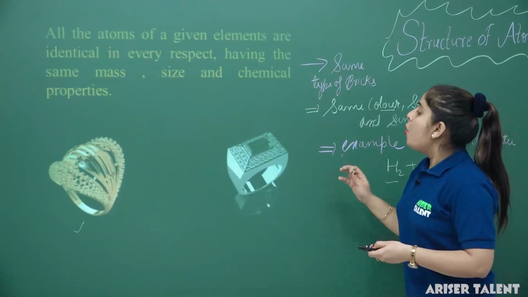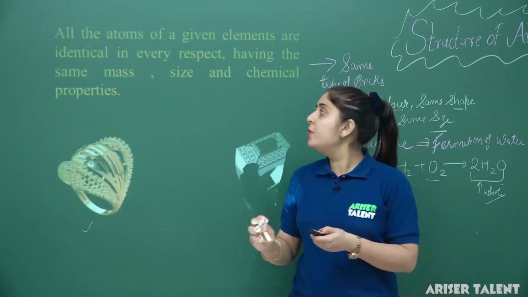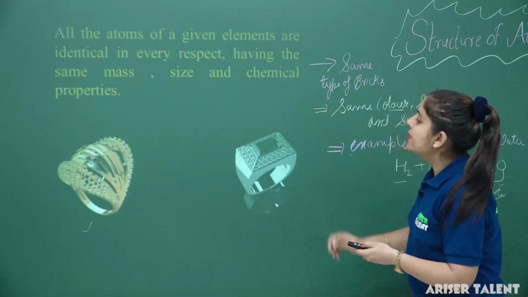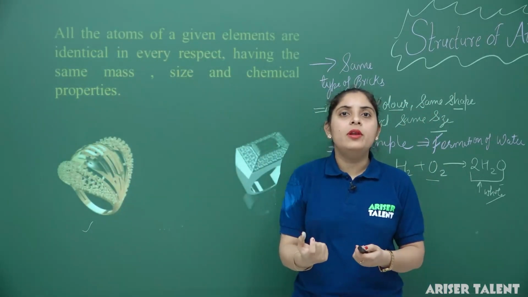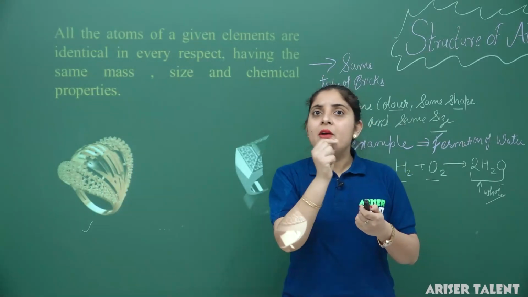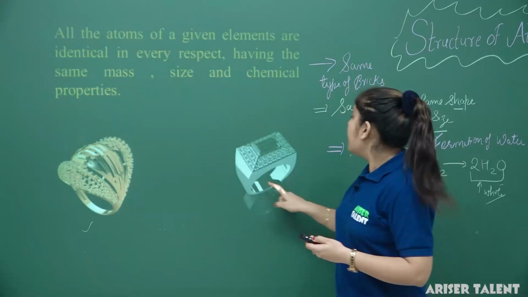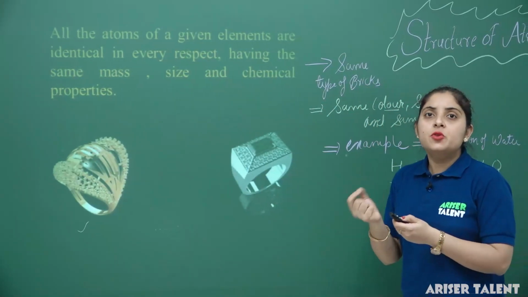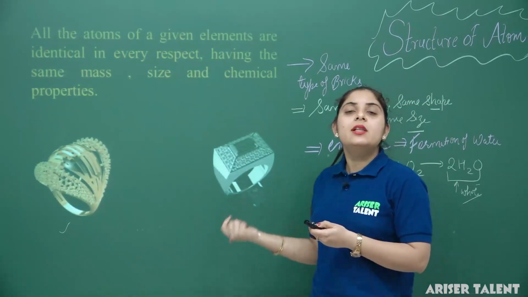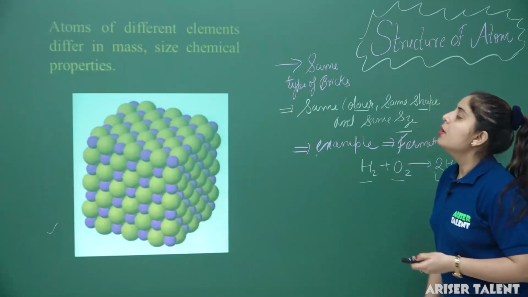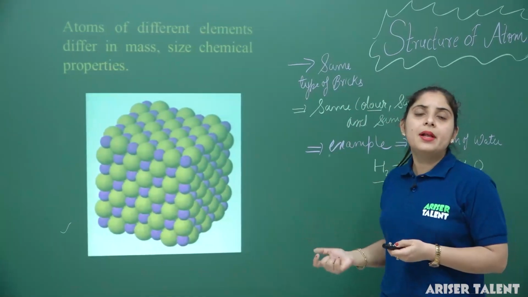Now, all the atoms of the same element are identical and all the atoms of a different element will be different. For example, here I have considered a gold ring. In the gold ring, every part is made up of the same type of atoms. But in a silver ring, there is no component of a gold ring. In a silver ring, all the atoms constitute a silver type of particle. Now, atoms of different elements differ in mass, size and chemical properties.